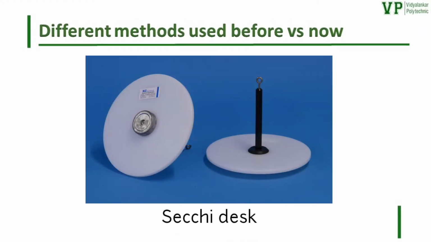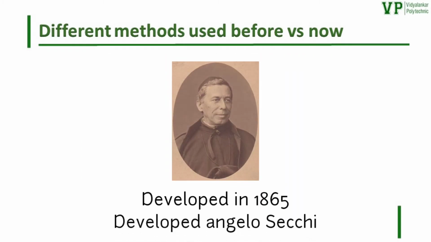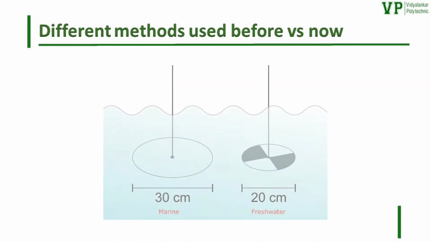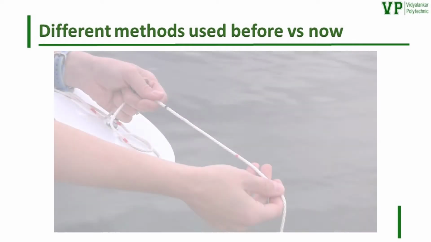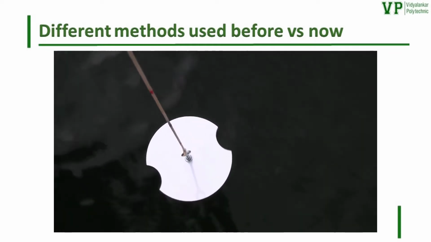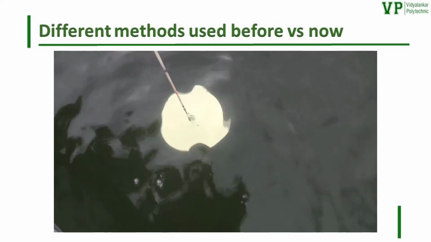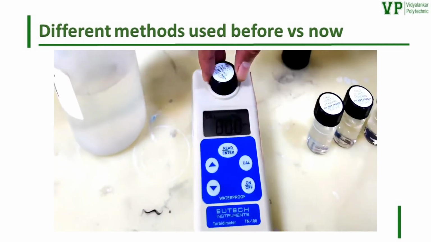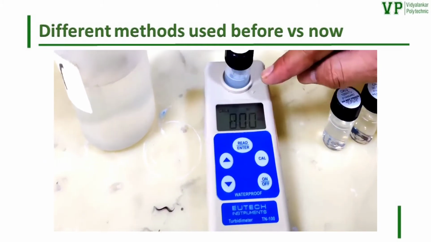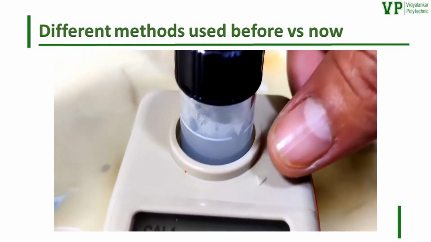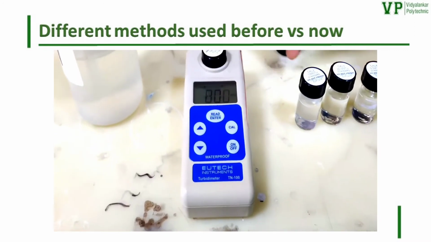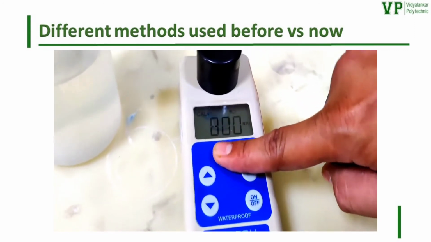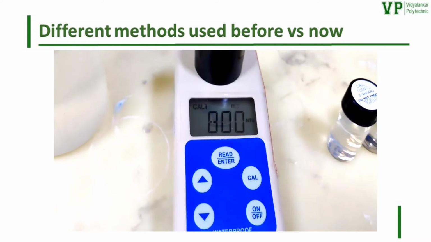So, different methods used before versus now. Before, we used the Secchi disc for measurement, invented in 1865 by Angelo Secchi. This is a 30 cm plain white disc, as you can see in the image, used to measure turbidity or transparency of water bodies. The disc is mounted on a pole or line and then lowered slowly down until the disc is no longer visible. Nowadays we use specialized optical equipment in the laboratory or in the field, as you can see in the image. In this method, light is directed through a water sample in that small bottle you can see in the image, and the amount of light scatter is measured.